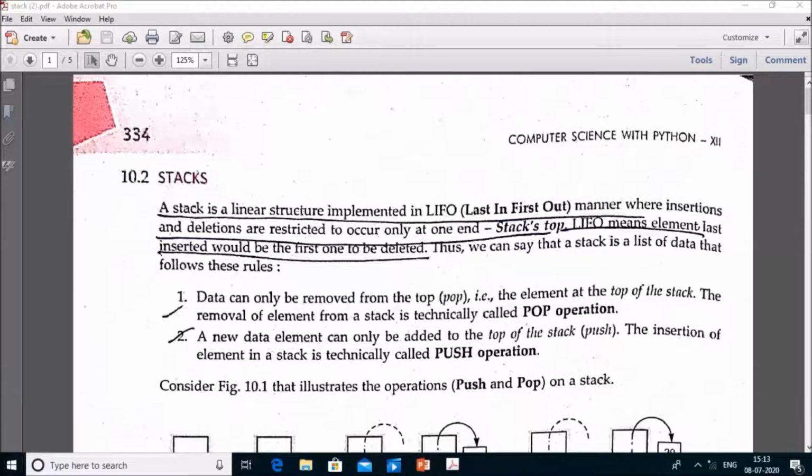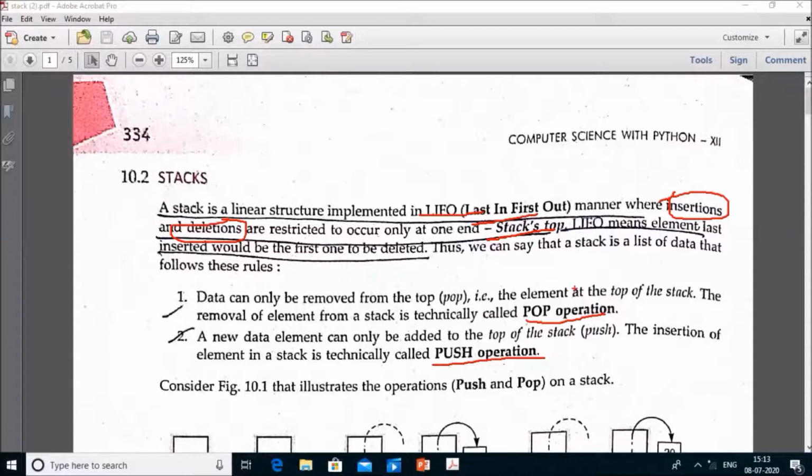Stack is a linear data structure which follows the principle of LIFO. LIFO means last in, first out. Here two operations can be performed. First operation is known as insertion and second operation is known as deletion, with the help of a pointer known as stack top. Insertion is known as push operation and deletion is known as pop operation.